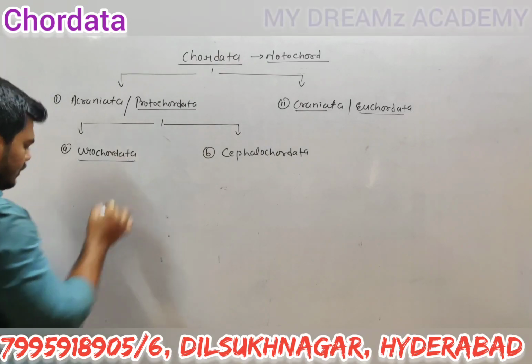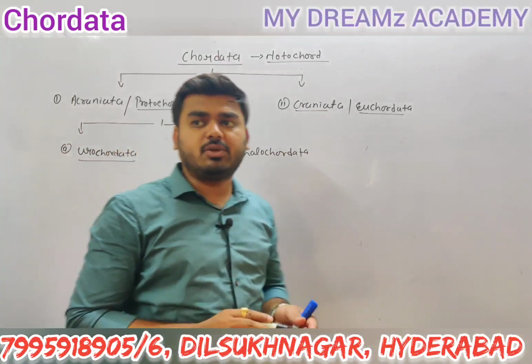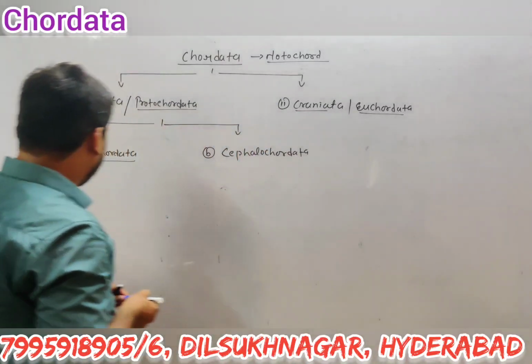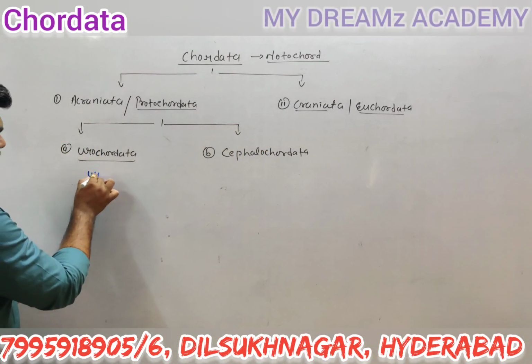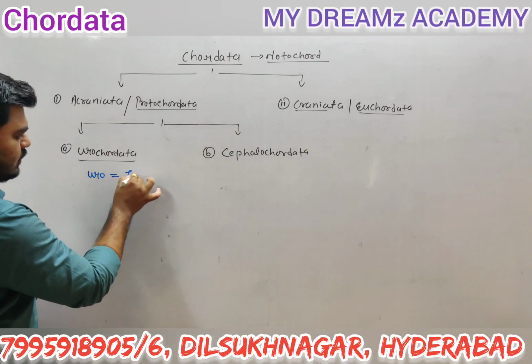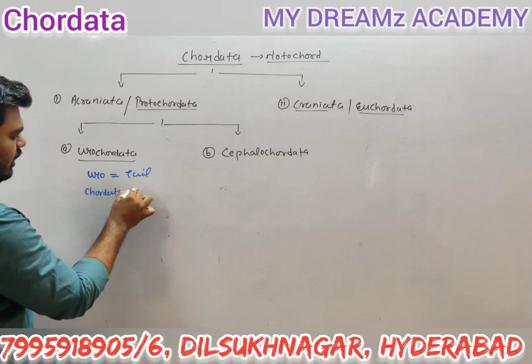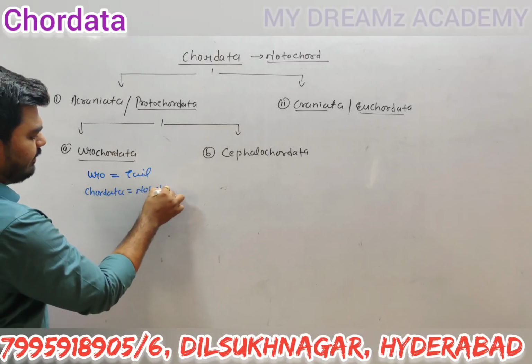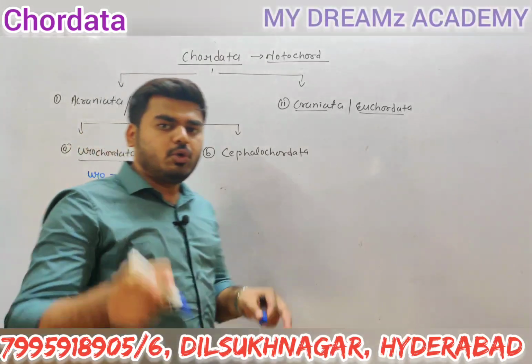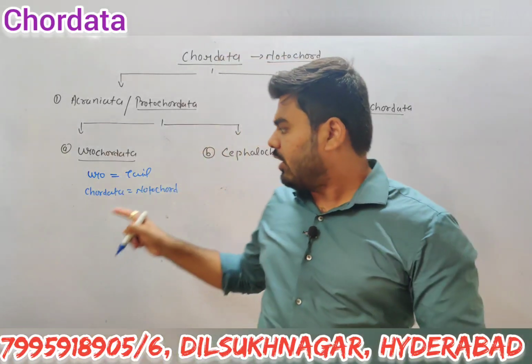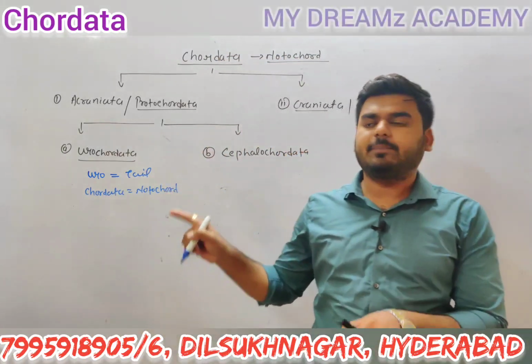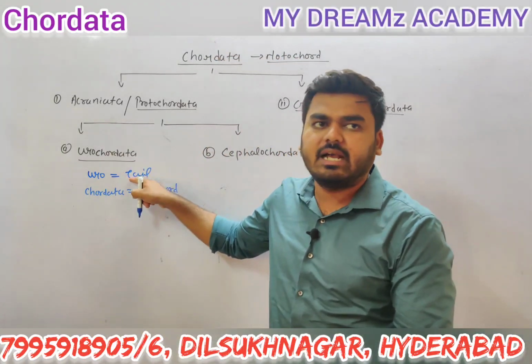Now, guys, what is the meaning of urochordata? Urochordata is made up of two words. Uro means tail, and chordata means notochord. It is clear from the name itself. Uro means tail, and chordata means notochord. So 100% here the notochord is present in the tail region.